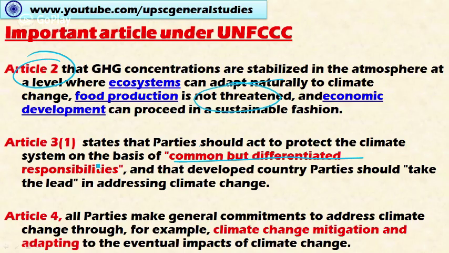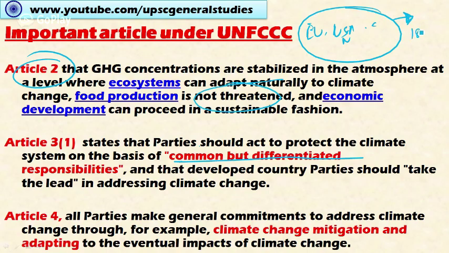They have differentiated responsibility because historically only developed countries, that is the European Union, United States, Australia, Canada, New Zealand, and similar countries, are responsible for the current mess of global warming. During the Industrial Revolution, between the 1850s and 1950s, these countries released a huge quantity of greenhouse gases into the atmosphere.